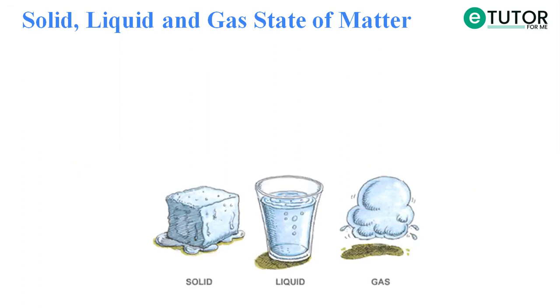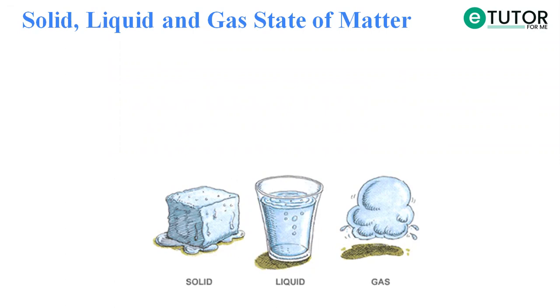These are the three states you can see in the picture. We have an ice cube, which is a solid state of matter. Then we have a liquid, which is a liquid state of matter. And we have gas, which is a gaseous state of matter.